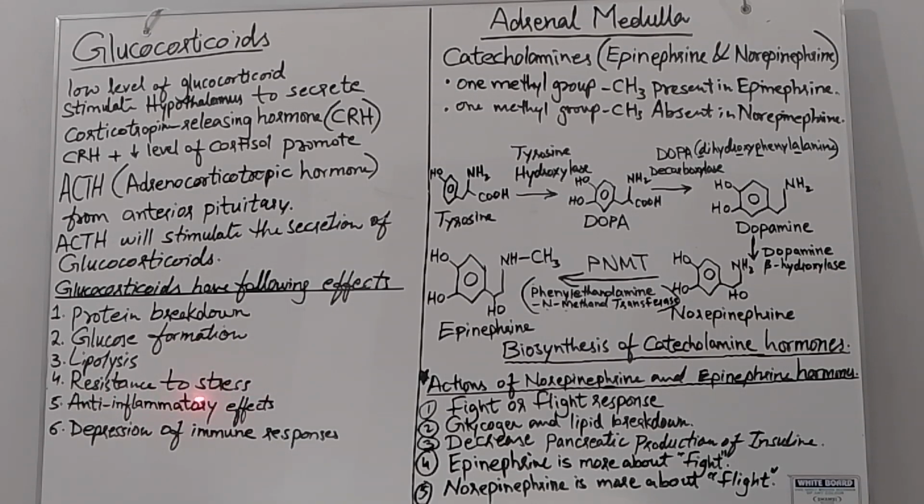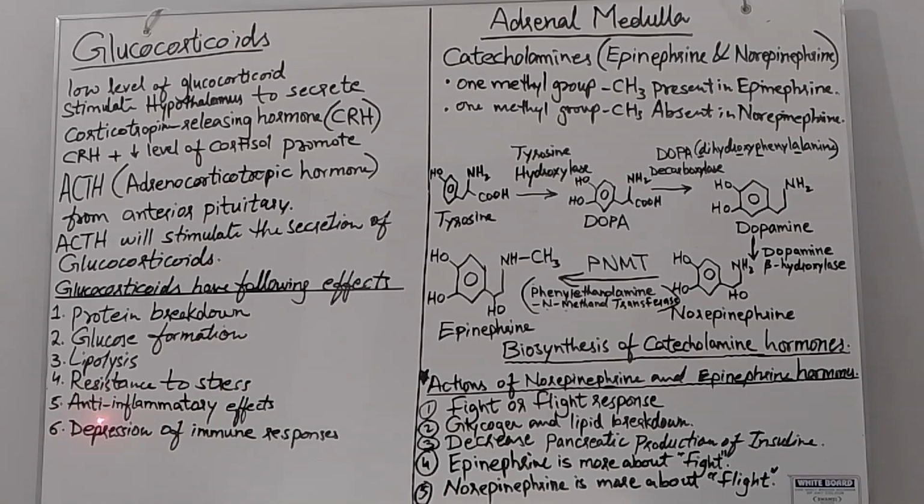Anything that is not suitable for that particular species is called stress. So these glucocorticoids will create resistance to stress.